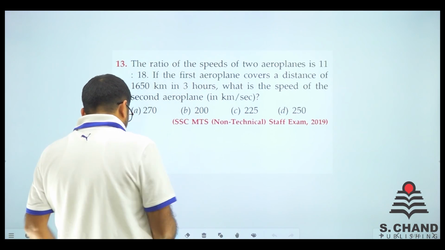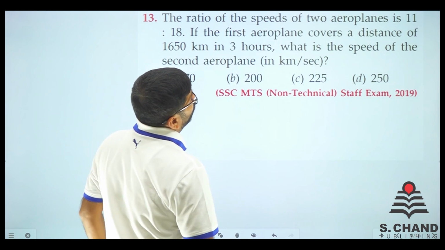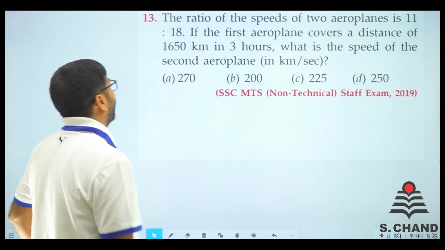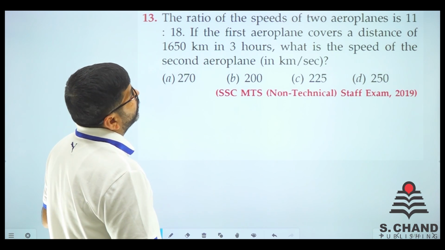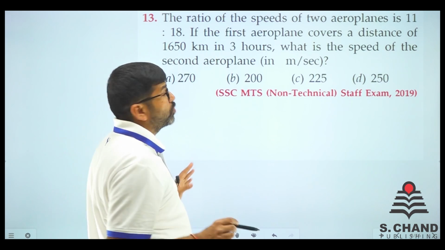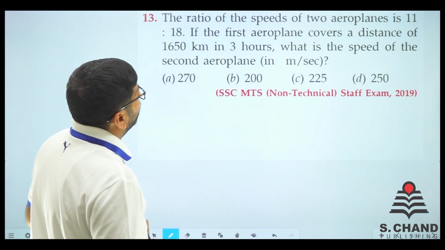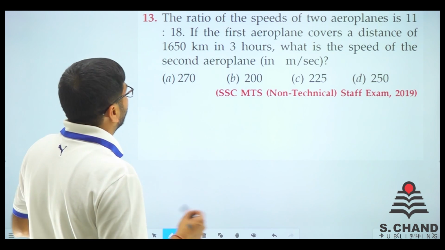Question number 13. We are here with the question number 13. Ratio of speeds of two aeroplanes is 11 is to 18, right? If the first aeroplane covers a distance of 1650 in 3 hours, what is the speed of the second aeroplane? So we have to find out the speed of the second aeroplane, right? See, the first aeroplane covers a distance of 1650 in 3 hours.